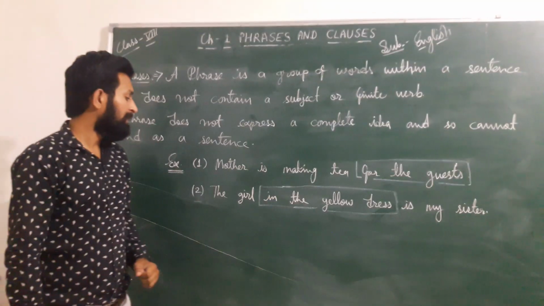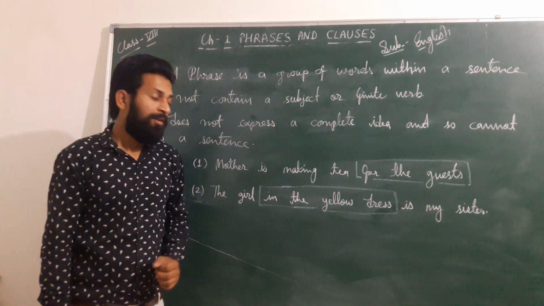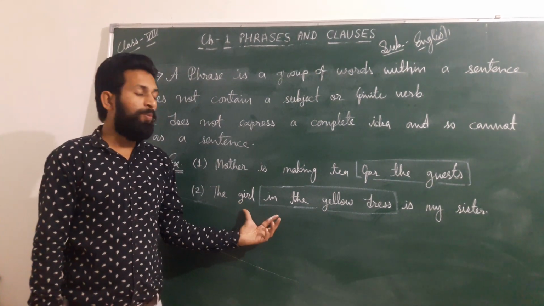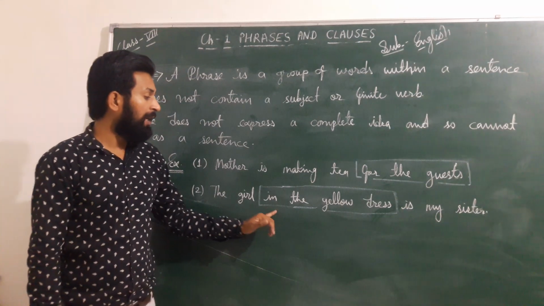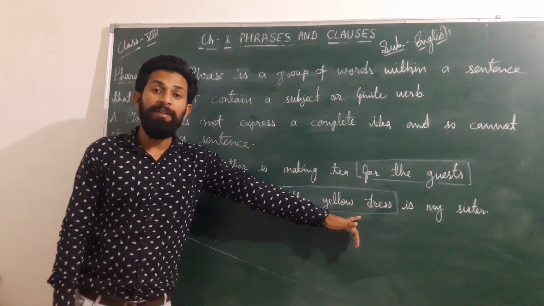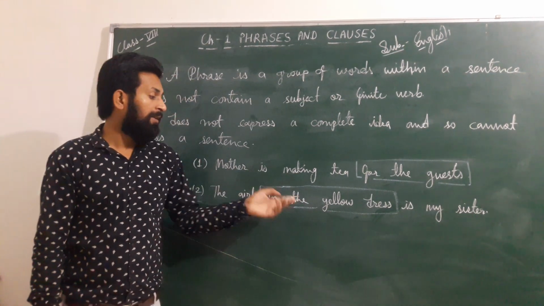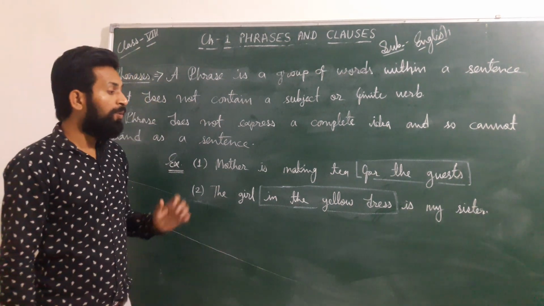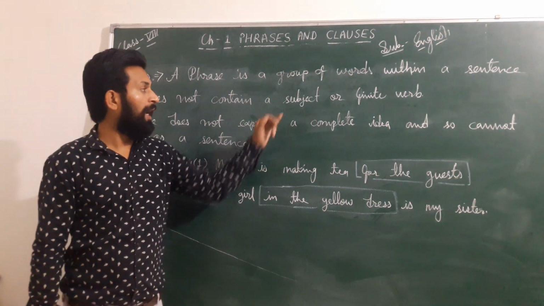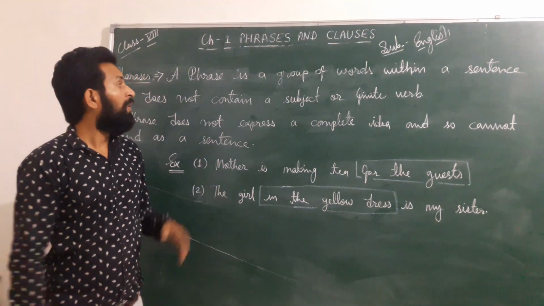In the second sentence, "The girl in the yellow dress is my sister." This group of words is known as a sentence because it gives complete sense. But if we talk about "in the yellow dress," it is a phrase because it doesn't contain a subject and doesn't have any finite verb. So we can say that a group of words that doesn't have a subject or a finite verb is known as a phrase.